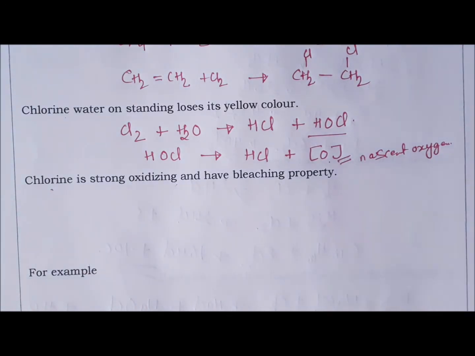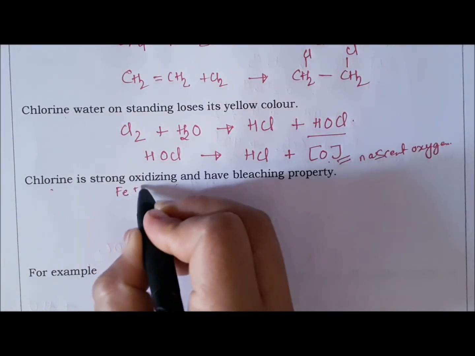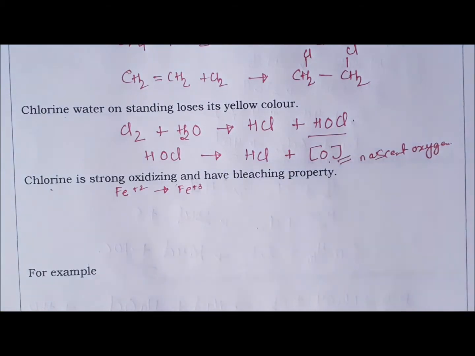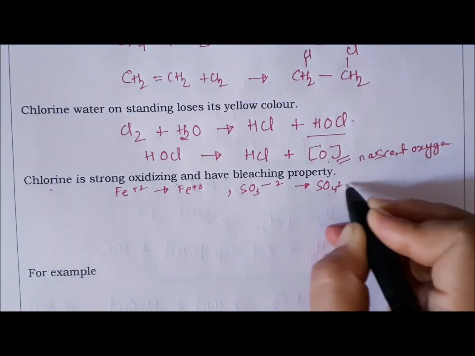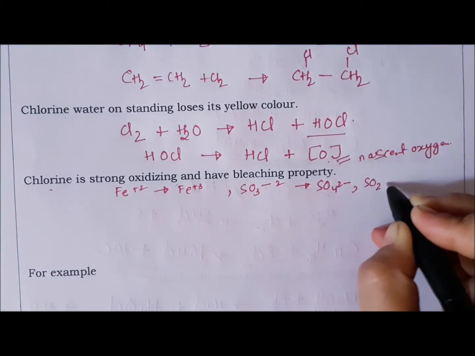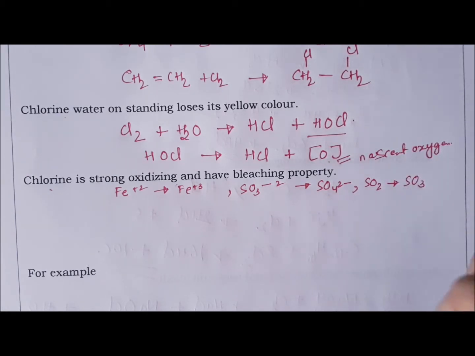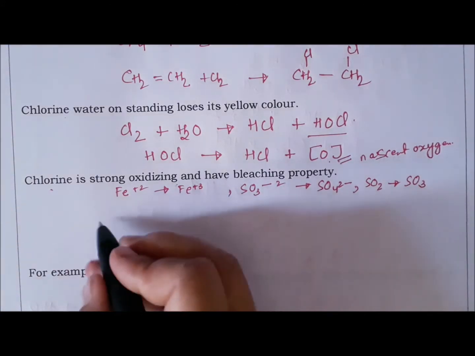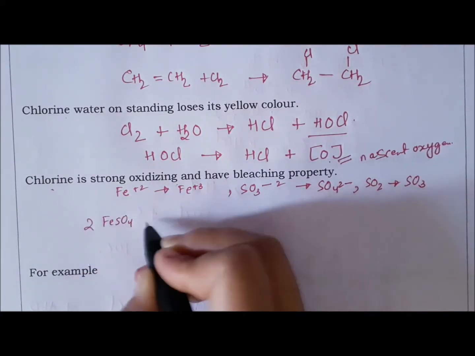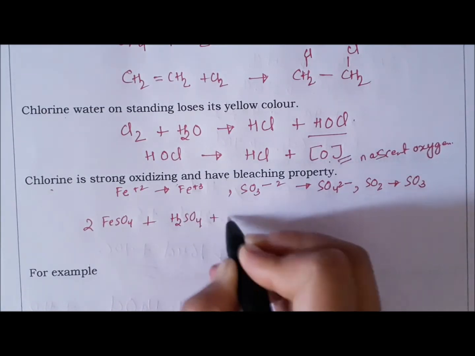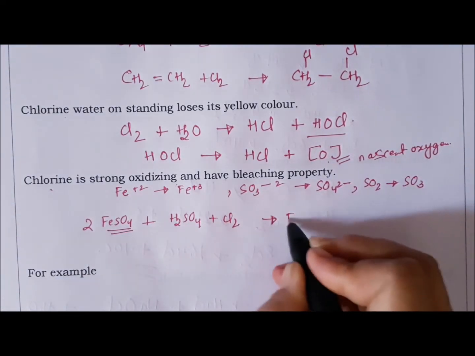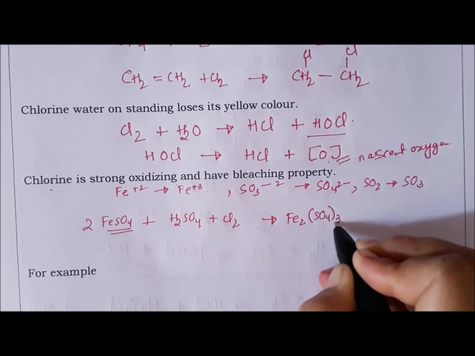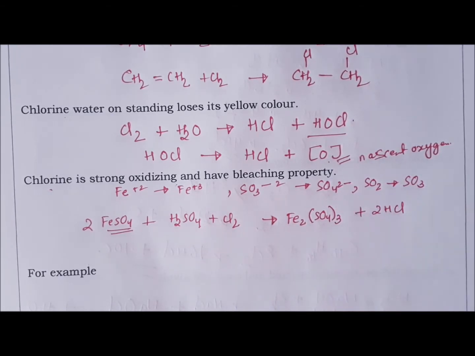Now chlorine is a strong oxidizing agent because it gives out nascent oxygen, and it oxidizes ferrous to ferric ion, sulfite to sulfate, sulfur dioxide to sulfur trioxide, iodine to iodate, etc. For example, ferrous sulfate on reaction with chlorine in presence of acid gets oxidized, ferrous oxidizes to ferric, so you get Fe2(SO4)3, and chlorine itself is reduced to HCl.